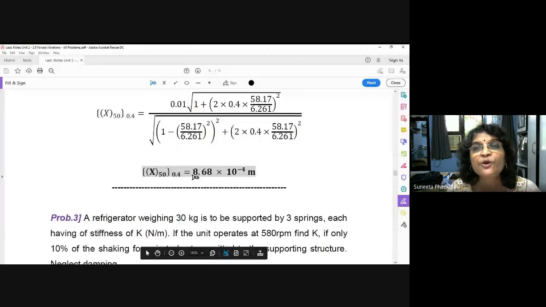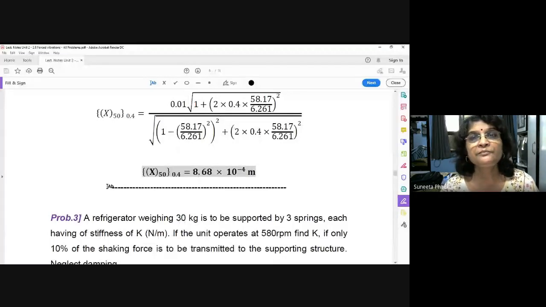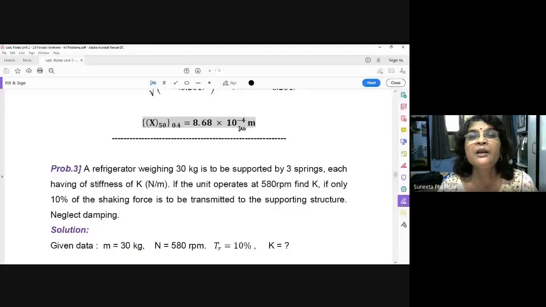Now the next problem. Here it should be -3. Actually, by mistake I have written -4. So now problem 3. A refrigerator.